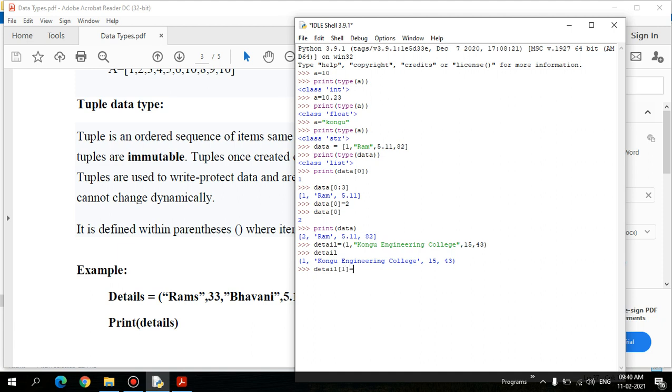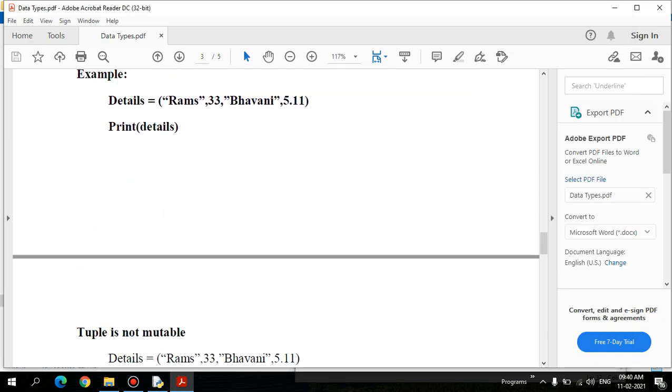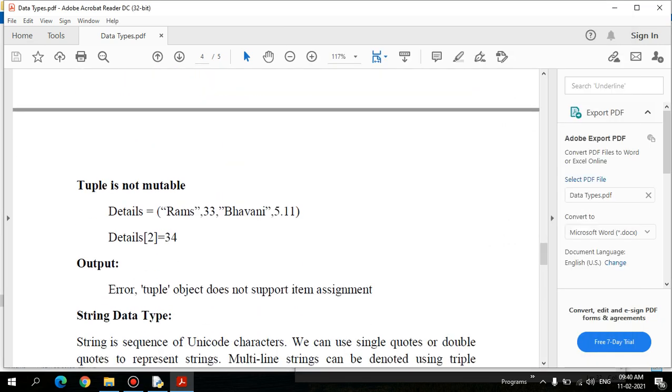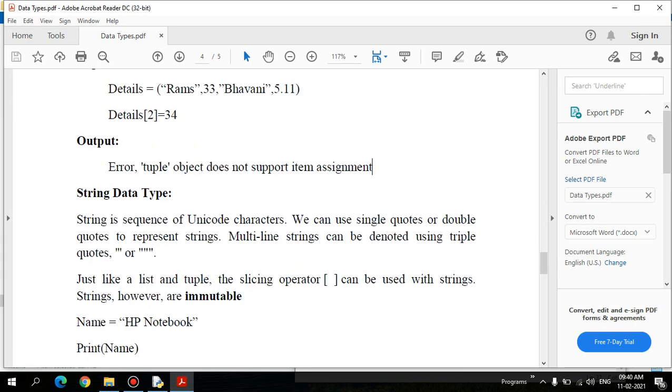Let's take index 1, okay, let's take index 2, which means 15 has to be changed to 22. Here it is not permitted: tuple object does not support item assignment. It will raise an error because tuple data elements cannot be changed. So that is what the tuple data structure is.